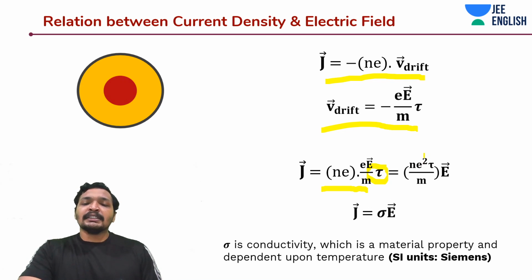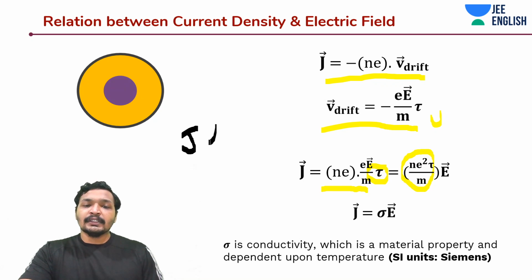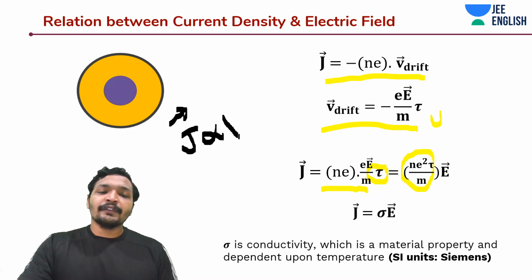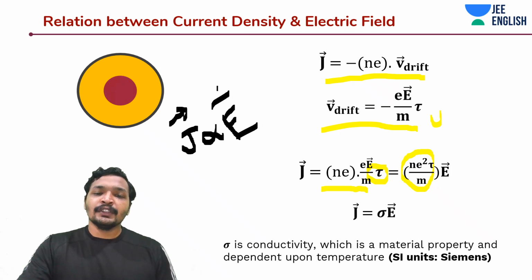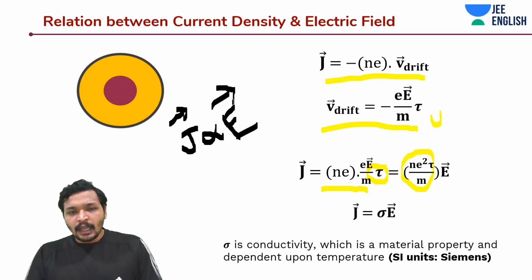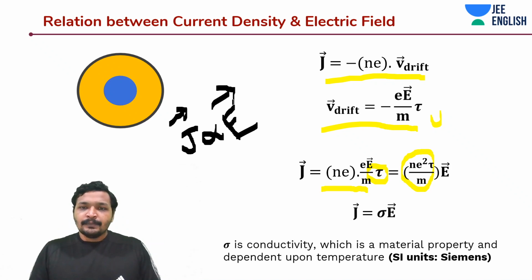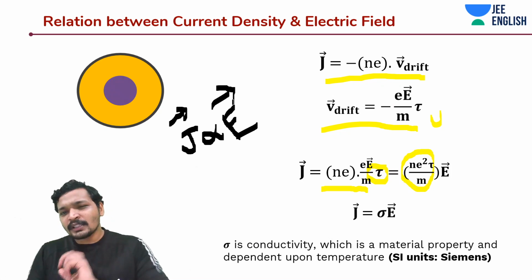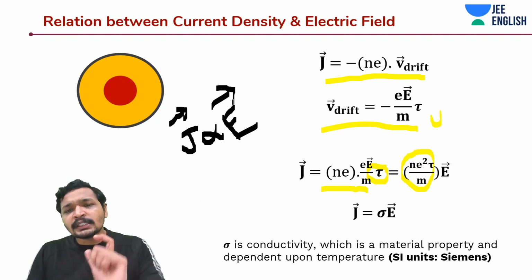Okay, now I take this relaxation time inside and make an expression where I am able to show a proportionality between the current density, which is a vector quantity. Current density is a vector quantity, isn't it? And then electric field E, or external electric field, whatever it is, like the voltage which creates this electric field. What do you expect? They should be proportional. There should be a constant. There should be a constant that should be driving this value. What is that constant going to be?